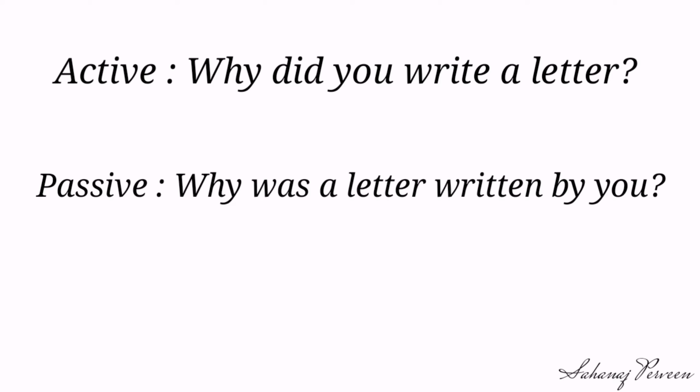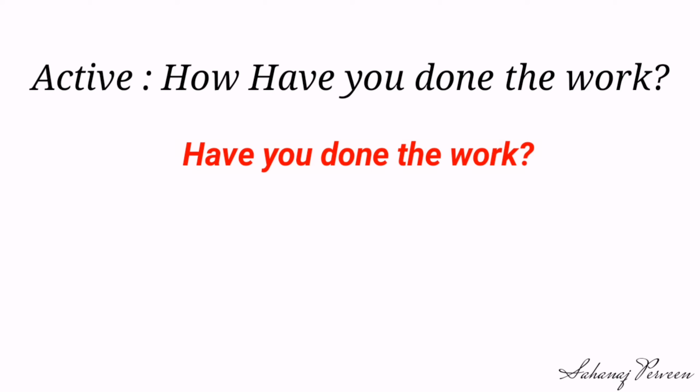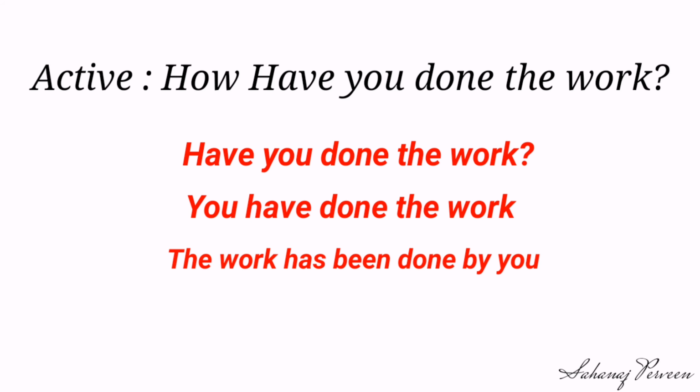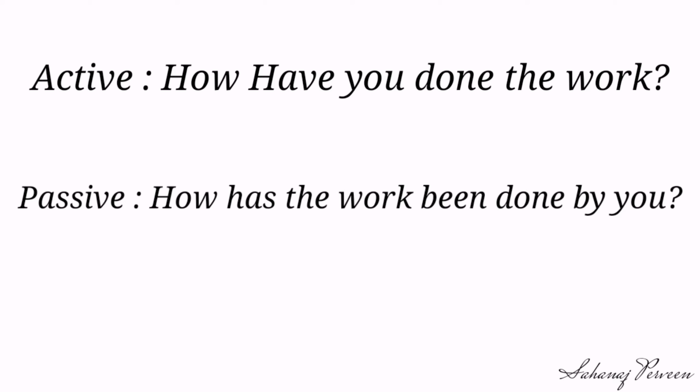Now let's look into the next example. How have you done the work? Step 1: Removing the WH word. Have you done the work? Step 2: Convert into assertive. You have done the work. Step 3: Convert it into passive. The work has been done by you. Step 4: Convert into interrogative. Has the work been done by you? Finally, adding the WH word, our passive is: how has the work been done by you?